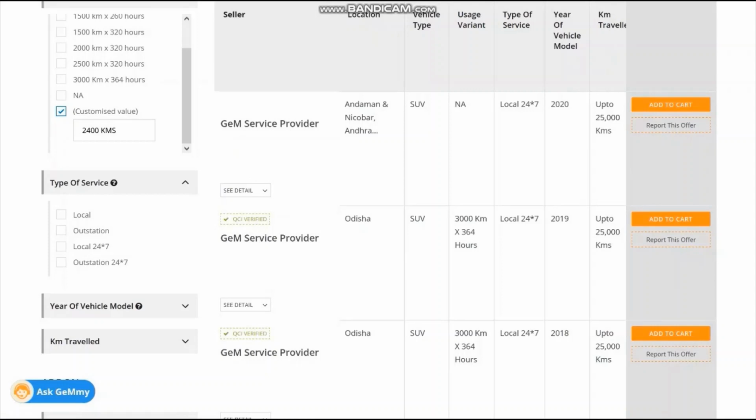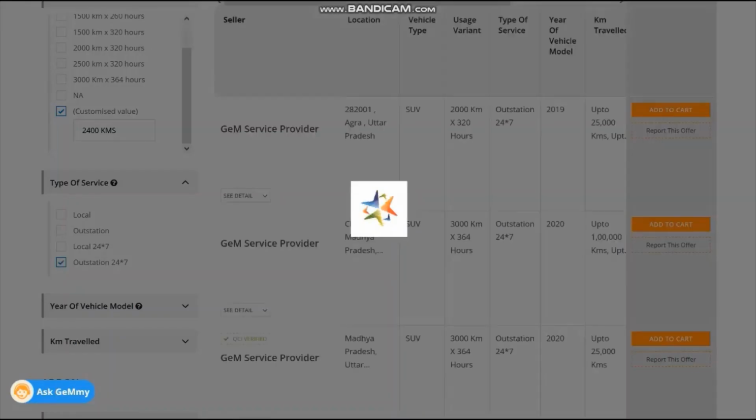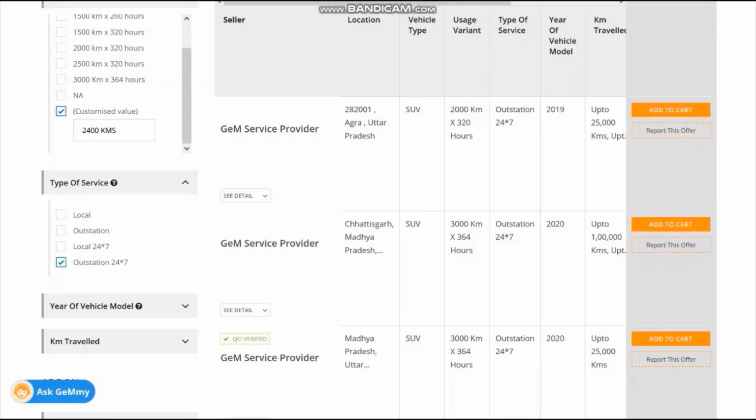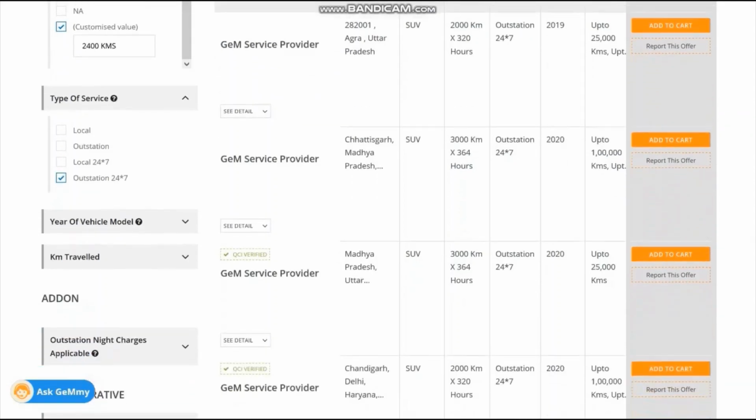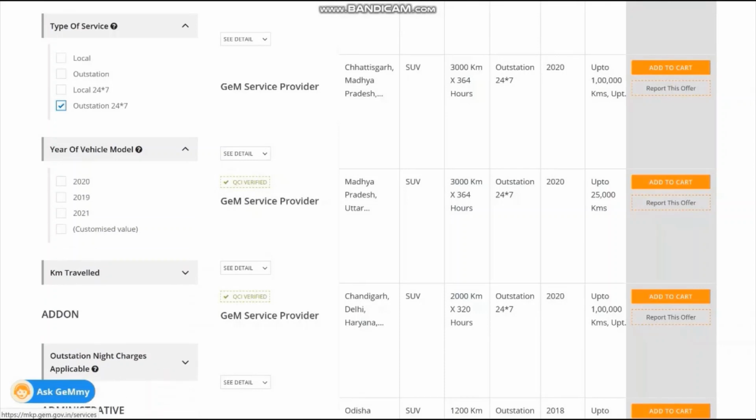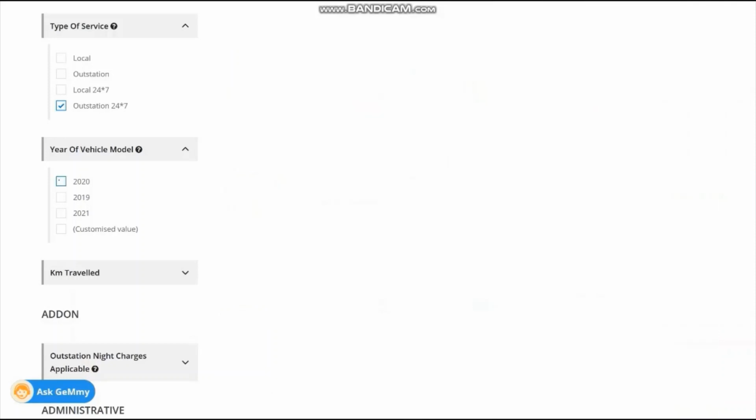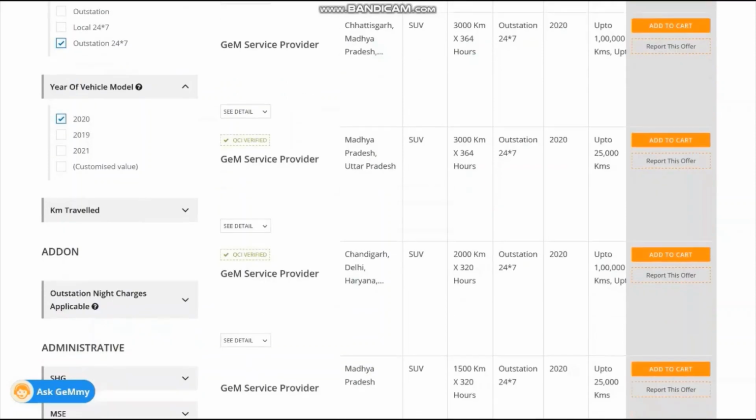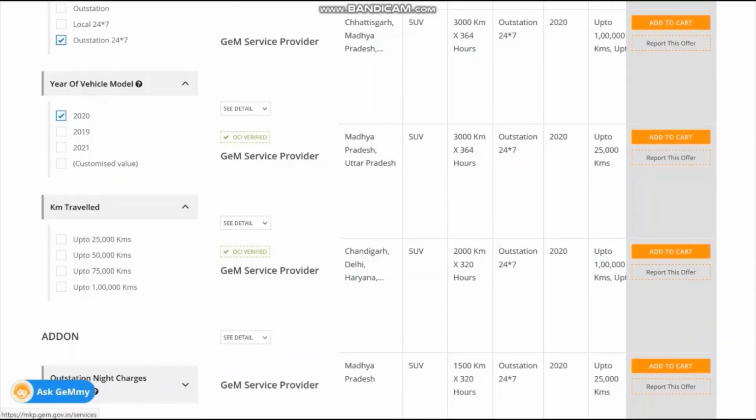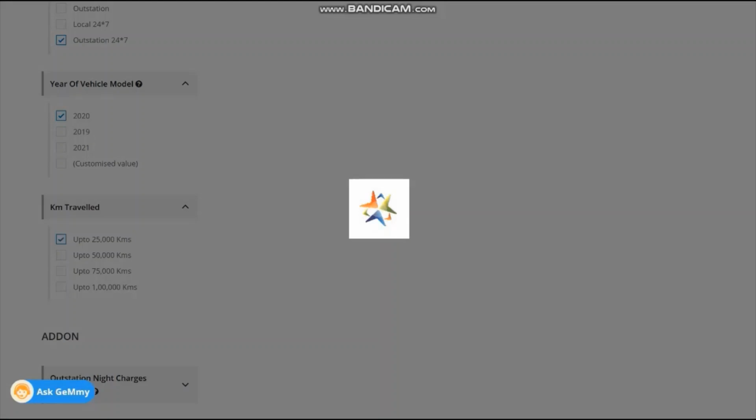So now if your requirement is such that you go more than 50 kilometers on one side, so you should choose outstation. Otherwise, if you are only working in a city, so you can go for local 24/7 also. Year of vehicle model, choose year so that your total time till the end of the contract, the vehicle should not become very bad condition. So let me select say 2020, and kilometers traveled, how many kilometers it must have traveled, I will allow up to 25,000 kilometers.